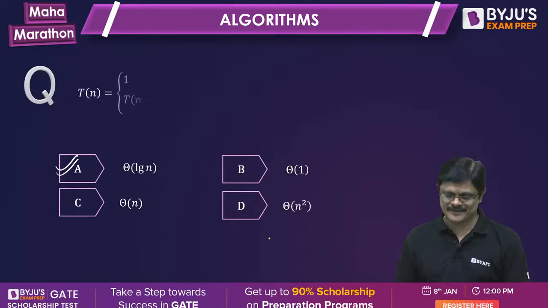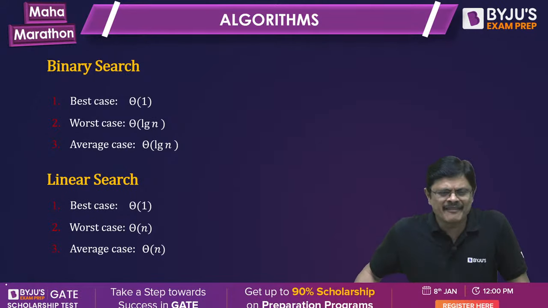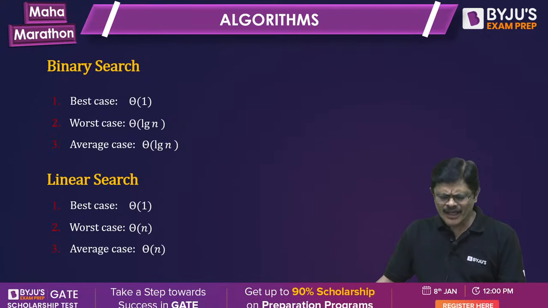So now let us wind up with some problems on divide and conquer, my dear friends. You all know about binary search and linear search. Best case for binary search is theta 1. Worst case and average case for binary search is theta log n. Whereas for linear search, only the best case is theta 1, assuming it is a successful search. With the search problem, there is the question of whether it is a successful or unsuccessful search, so we are assuming a successful search. Because of that, I am mentioning this. Got it?